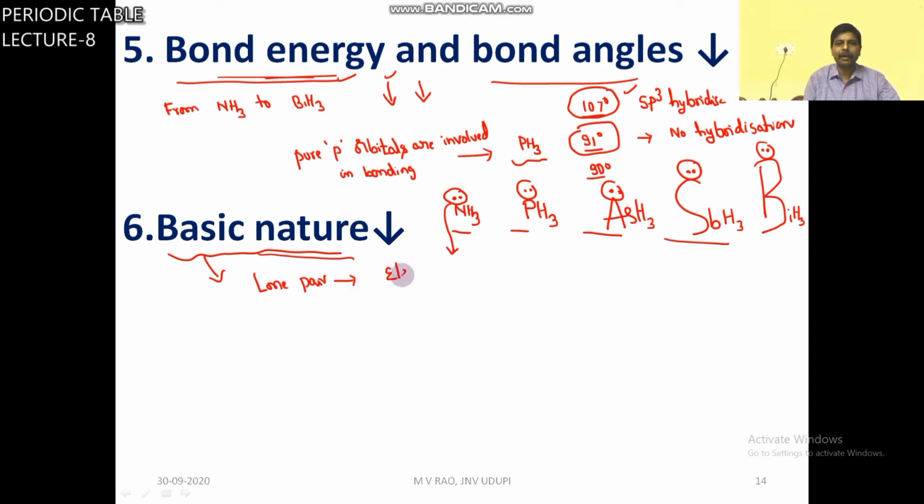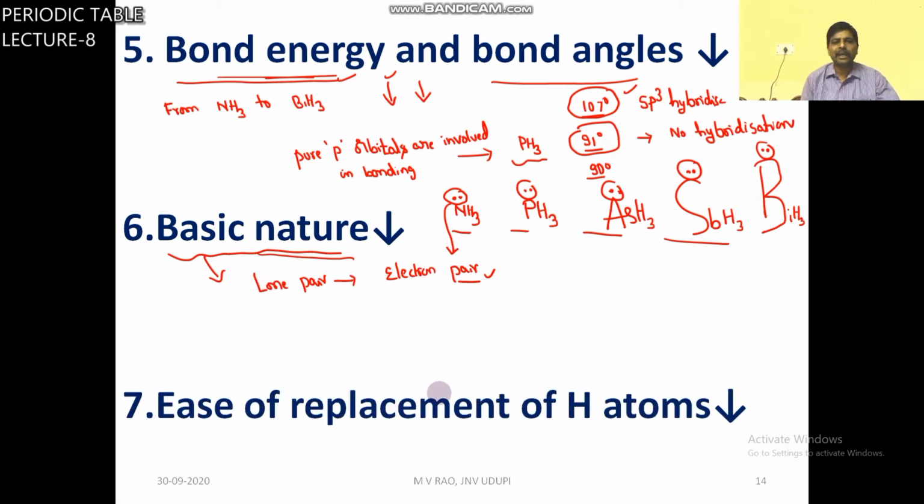An electron pair donor is a base. Because of this lone pair of electrons, its basic nature is there. But from top to bottom, size increases, so donating tendency decreases, hence basic nature decreases.